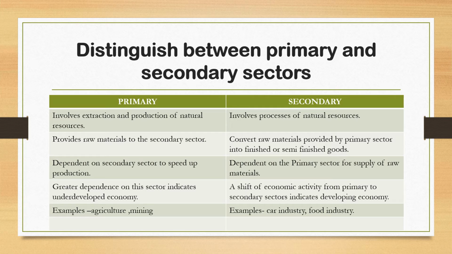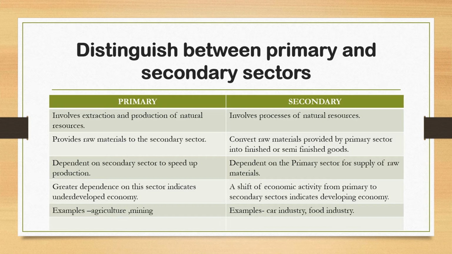So, if secondary sector's demand for primary sector's raw material increases, then only primary sector will produce a lot. So, secondary sector also depends on primary sector, and primary sector's production also totally depends on secondary sector because of the secondary sector's demand.